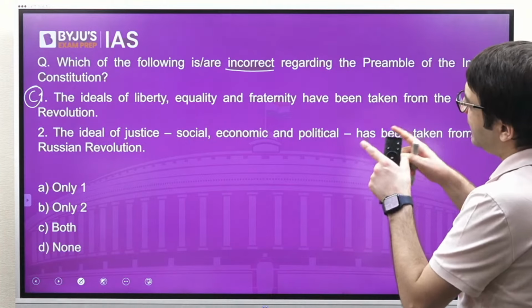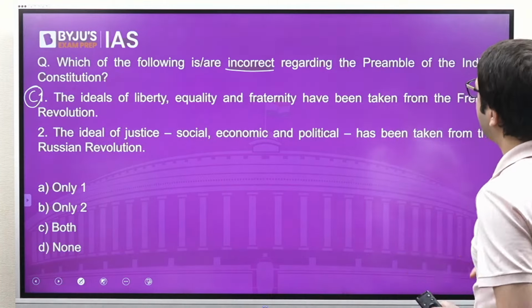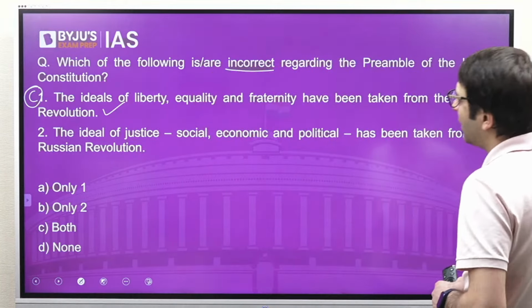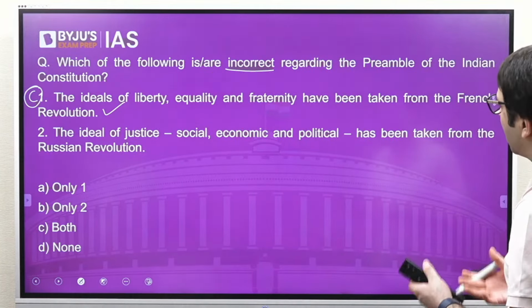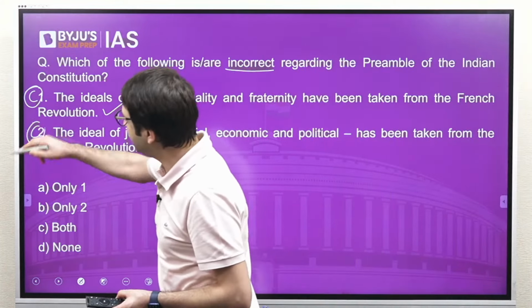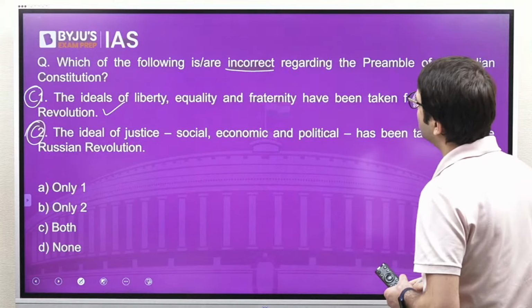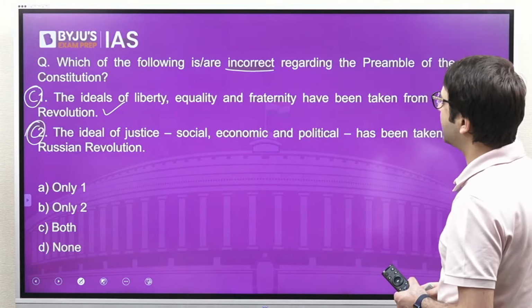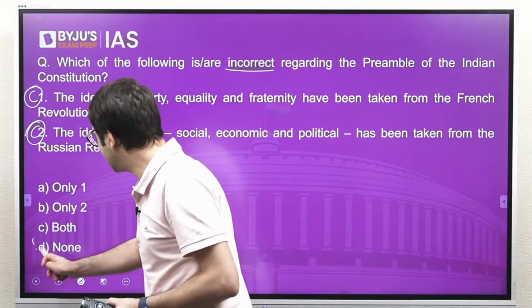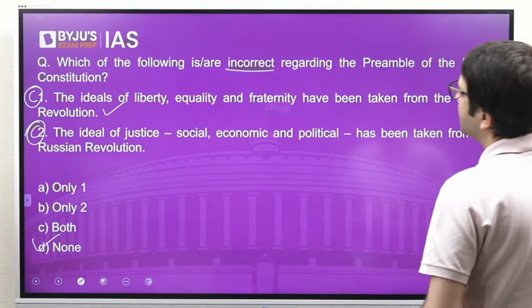Yes, the ideals of liberty, equality and fraternity have been taken from the French Revolution. This is correct. The ideal of justice, whether it is socio, economic, political, has been taken from the Russian Revolution of 1917. So which of these statements are incorrect? None of the statements are incorrect. Both these statements are correct.